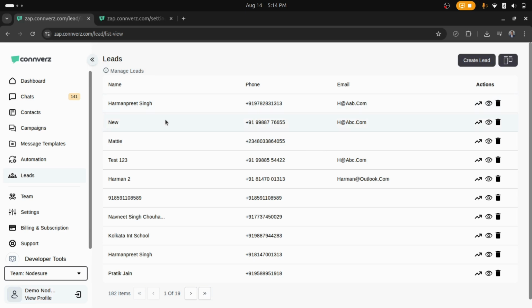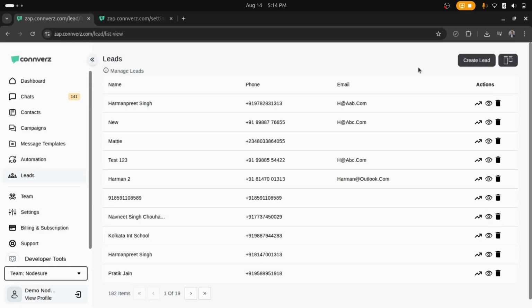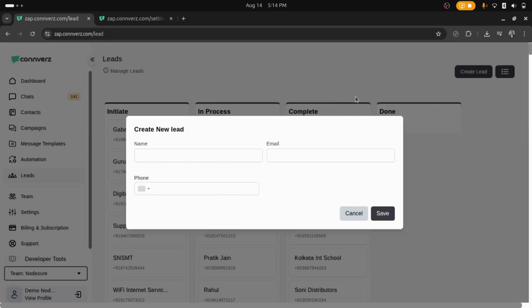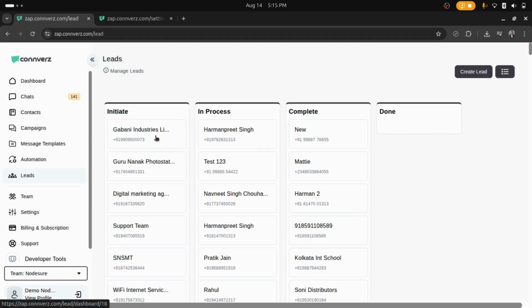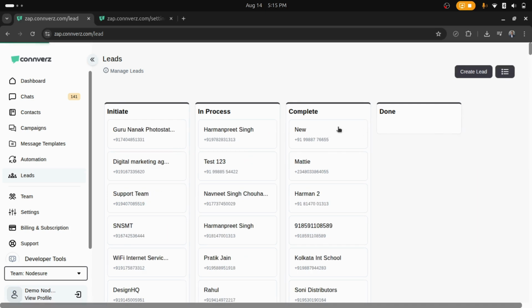And we have the list view, in which we have the tables, in which we have all the leads and their details. And we can click on the I button to create or edit the lead as we like. So after that, we can see that we can manually create our leads from here. We can add name, email and phone number. And we can move the leads from one stage to another by dragging it and then putting it in the particular column that we want to.